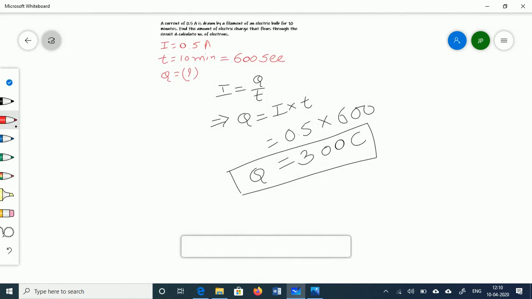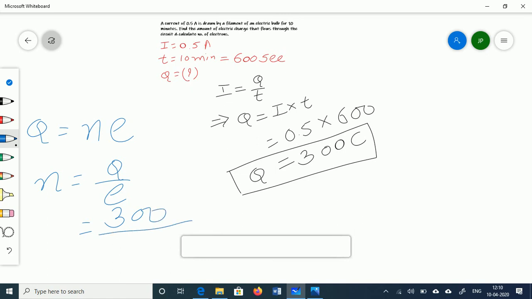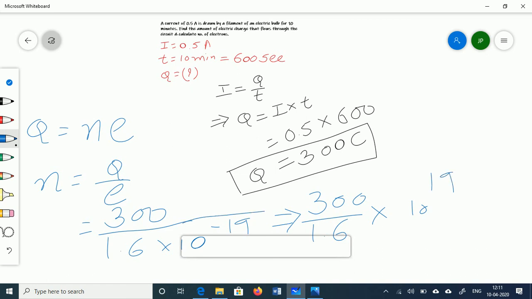So for the number of electrons, we already discussed that q is equal to ne, right? So n is equal to q by e, right? Q we already calculated, that is 300, e is 1.6 into 10 raised to minus 19. So can I write it this way, 300 divided by 1.6 into 10 raised to minus 19, that comes upward, so it becomes 10 raised to 19.